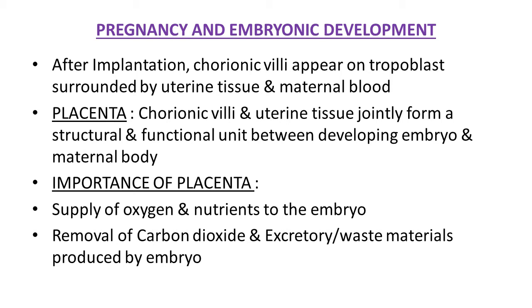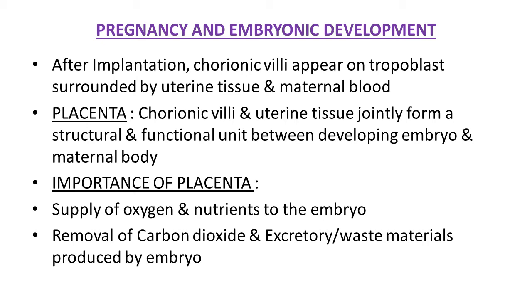Next topic is pregnancy and embryonic development. After the fertilization process, after embryonic implantation, the next very important event is pregnancy and embryonic development in human. After implantation, chorionic villi appear on the trophoblast, surrounded by uterine tissue and maternal blood. One term is important here, that is placenta.